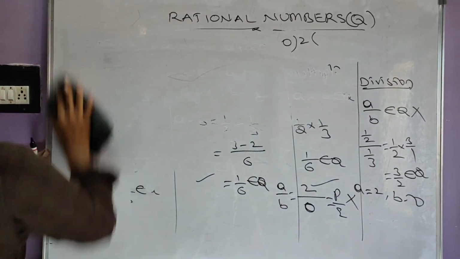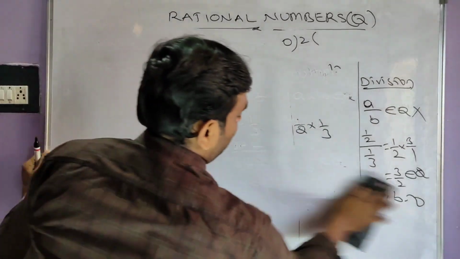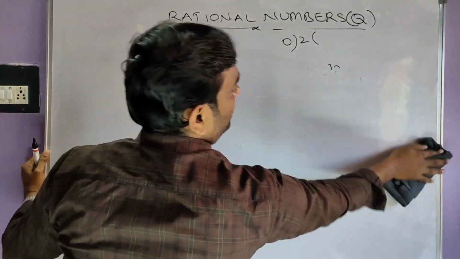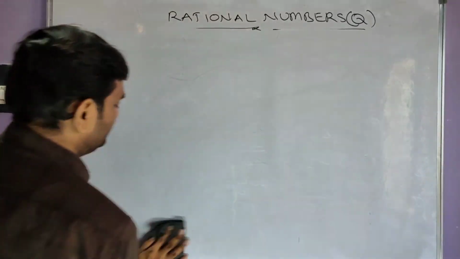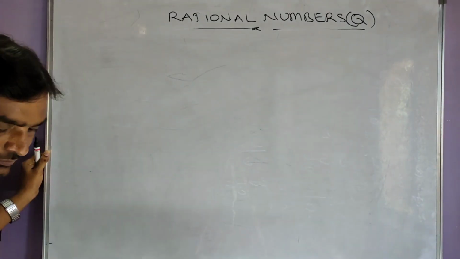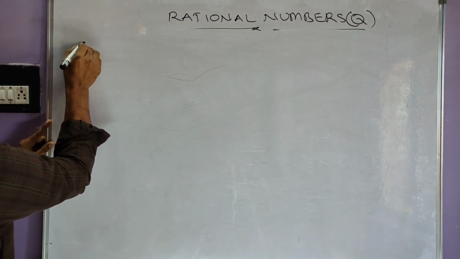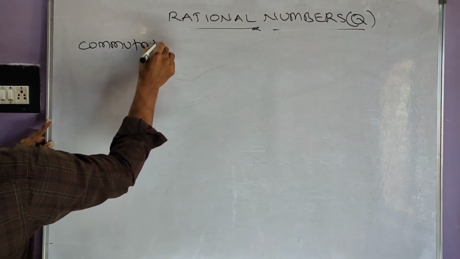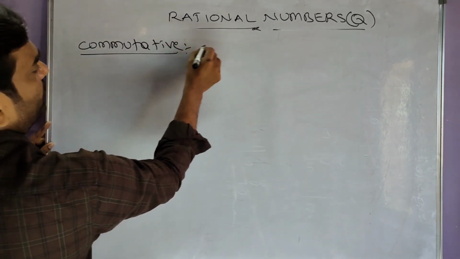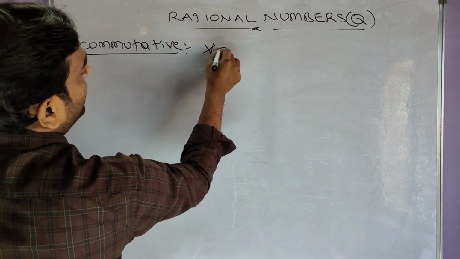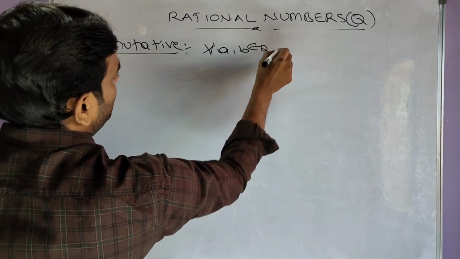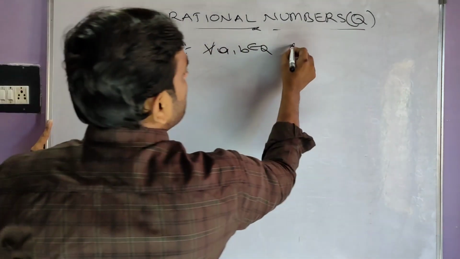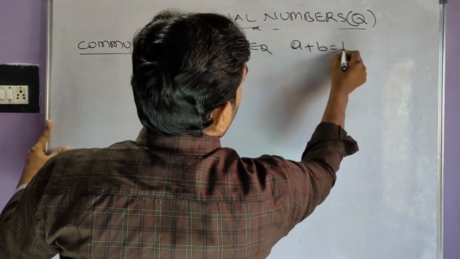Commutative. What is commutative property? For all a, b belonging to rational numbers, a plus b is equal to b plus a.